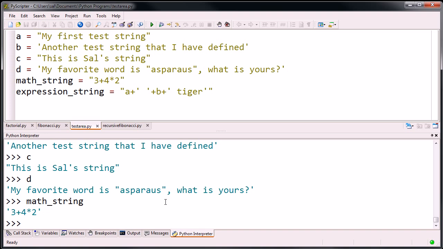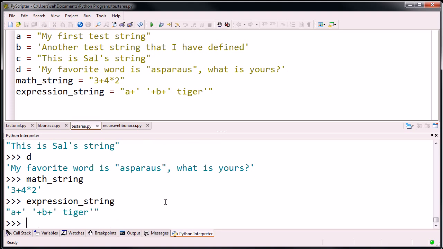Math string, it's literally that string of characters. And then we have the expression string. The expression string, literally just that string of characters. Now let's start to play around with some of these strings and see what we can do with them.